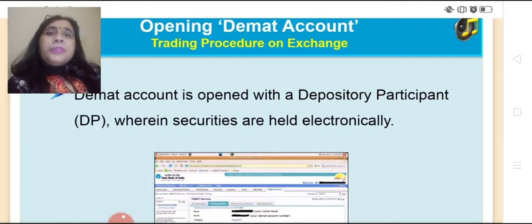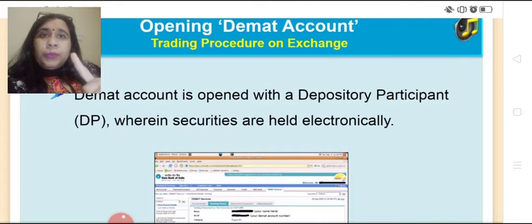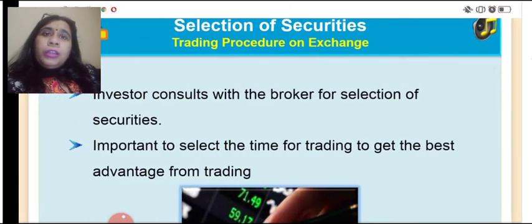Then second step is opening a demat account. Now you are completely aware what is a demat account. Similar to the bank account, demat account is dematerialized account in which the securities are transacted electronically. So this demat account is to be opened with the depository participant, that is DP, wherein securities are held electronically. So what was the first step? First step was the selection of a broker. Second step is opening the demat account so that the transactions could be done electronically.